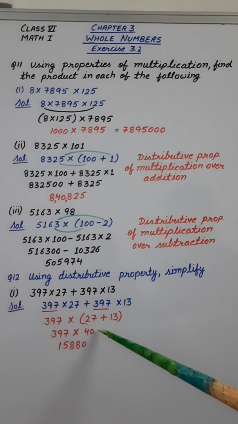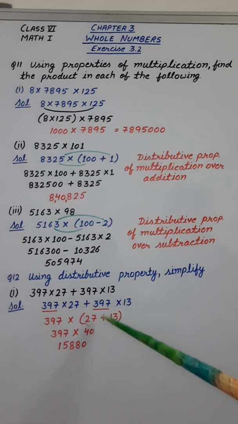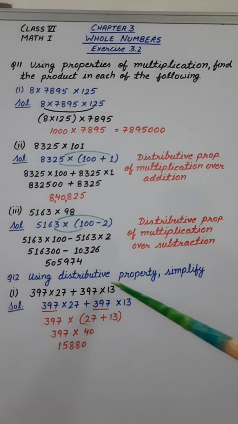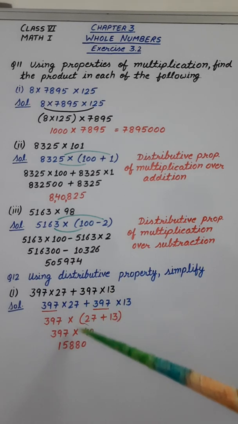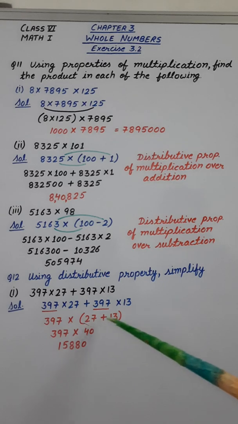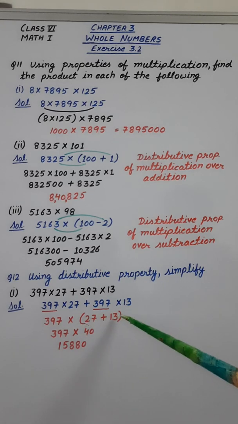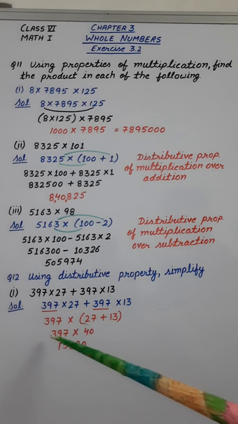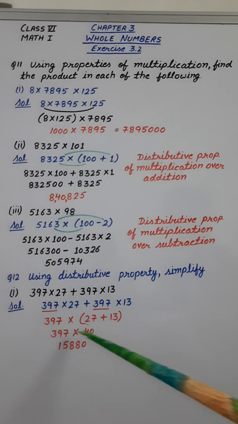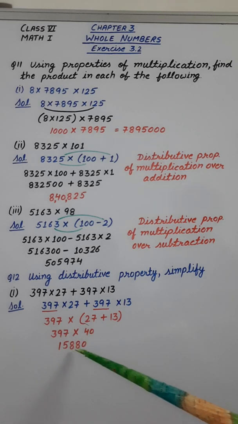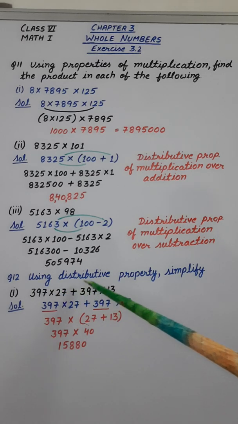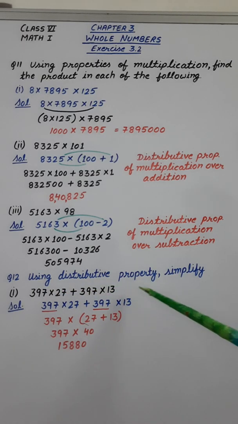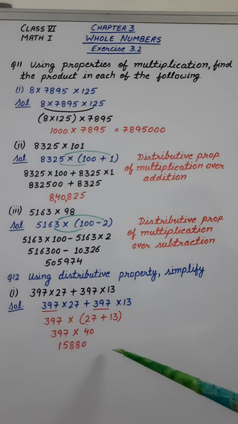It is 27. In between, a plus sign. Now what is left from this side? It is 13. So 27 plus 13 in brackets. Now opening the bracket first, on adding them, the result is 40. And finally, on multiplying these numbers, the result is 15,880. So in the question, if it is given that we have to use the distributive property, then we will use the distributive property and then only find the answer.